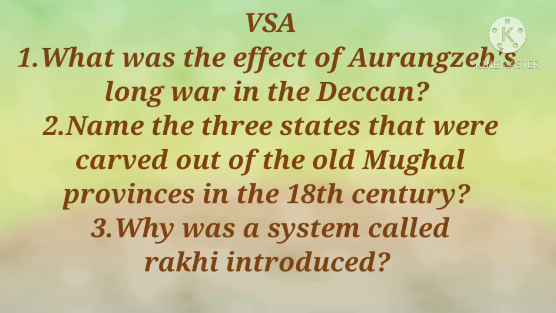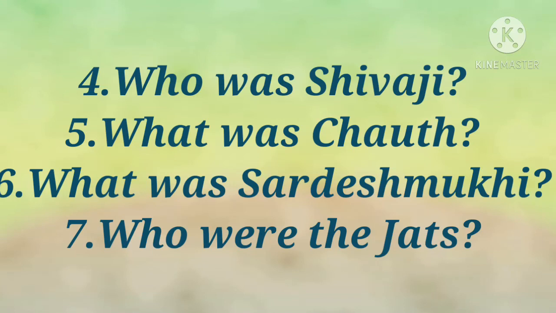Students, now question number 3. Why was a system called Raki introduced? Yes, this system was introduced to give protection to cultivators on the payment of a tax of 20% of the produce.